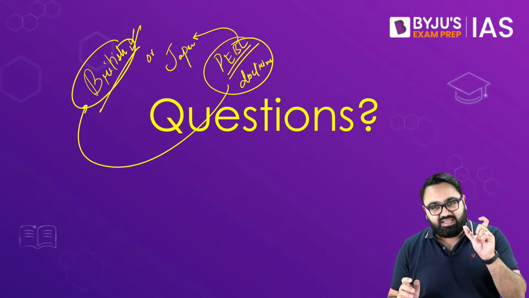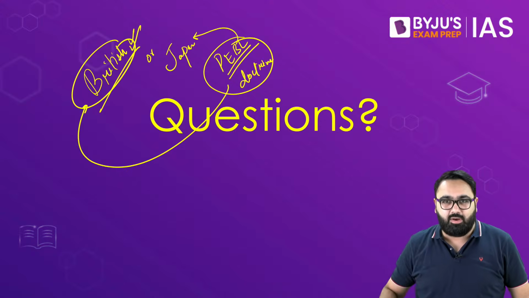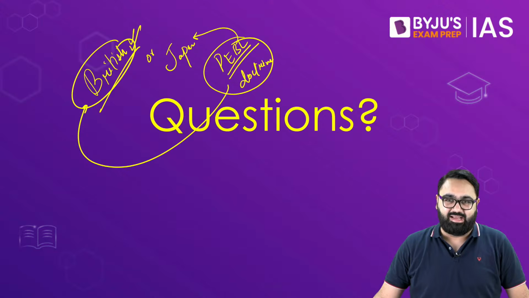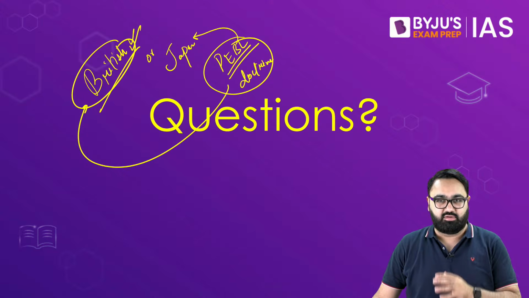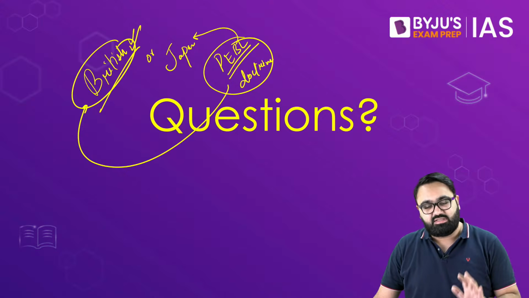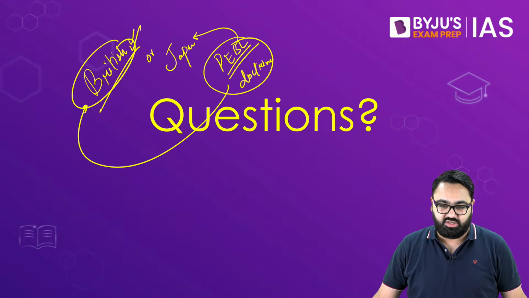There is just one CAG of India, and then there are a lot of people who work under the CAG, most of whom are from the IAAS service, that is the Indian Audit and Account Service. So there is no position like the chairman of the CAG. There is just the CAG, Comptroller and Auditor General.